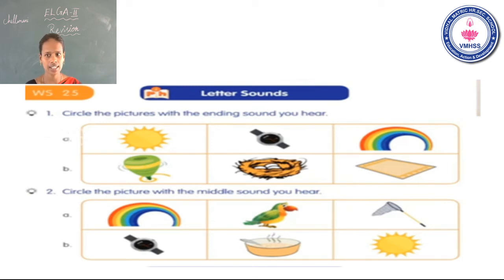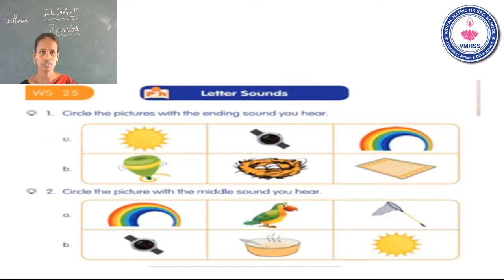Okay. Now I say the second one. The middle sound is E. Remember, the middle sound is E. Okay. See the first one. It has a middle sound E. No. Watch. That is wrong. See the second one. Mix. The beginning sound M, middle sound E, end sound S. Okay. So I think this one is correct. Yes or no? Yes. It has the middle sound E.